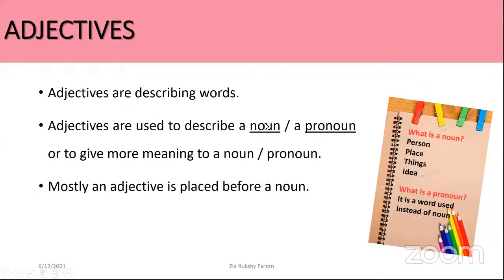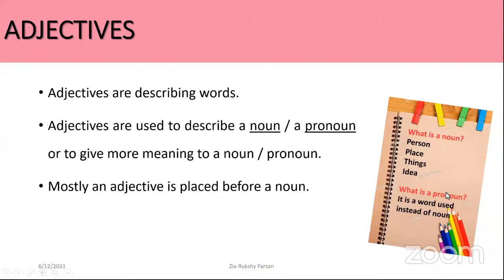We have learned about nouns under the topic of word classes. Word classes: nouns, adjectives, adverbs, verbs, pronouns, right? Under that, we have learned about noun. Here, what is a noun?